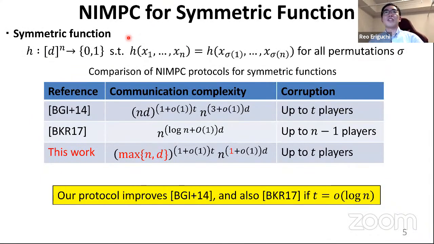First, a symmetric function is a function such that its value does not change even if we arbitrarily permute the input variables. For this function, we propose an efficient NIMPC protocol whose communication complexity improves on the first protocol. Our protocol is incomparable to the second one, but if the number of corrupted players T is much smaller than N, our protocol is even more efficient than the second one because the exponent is smaller.